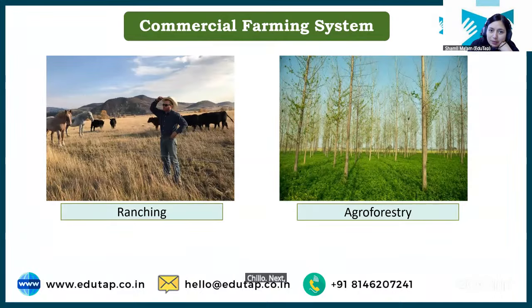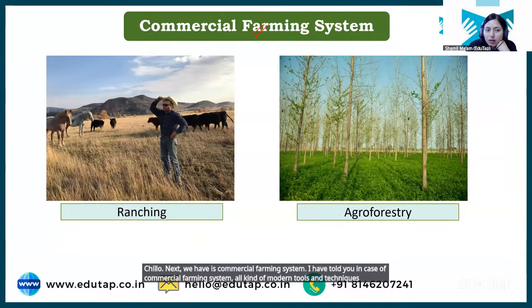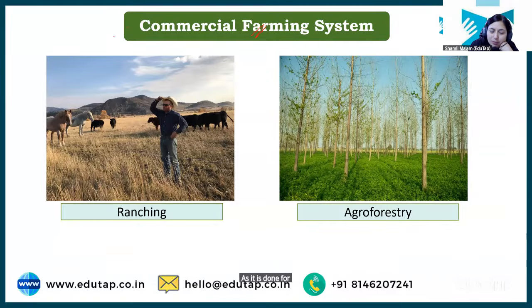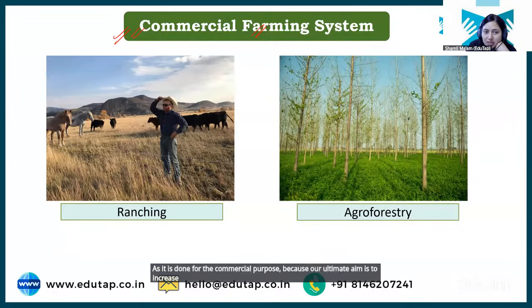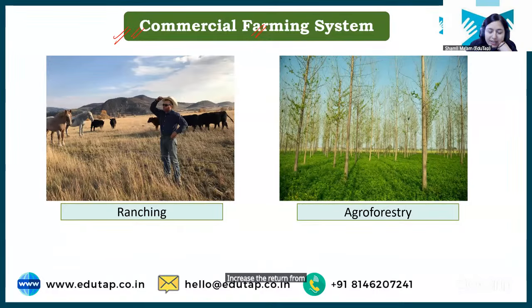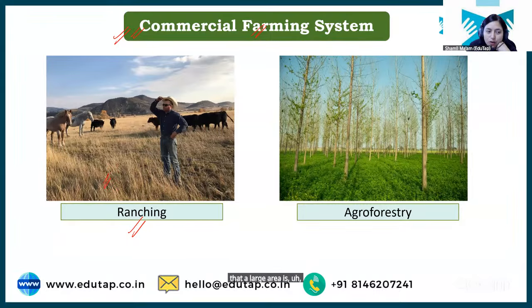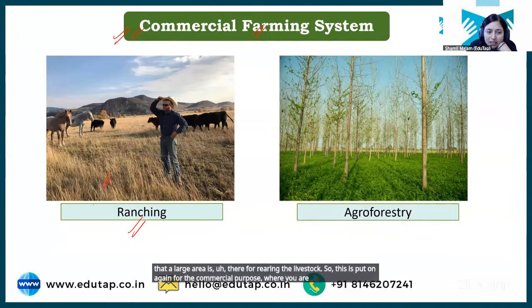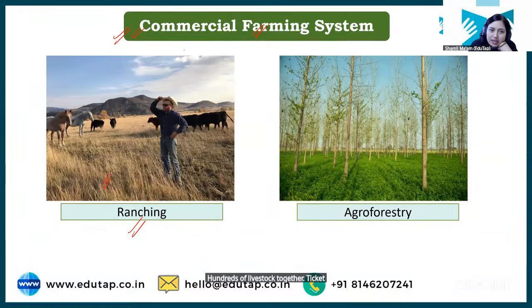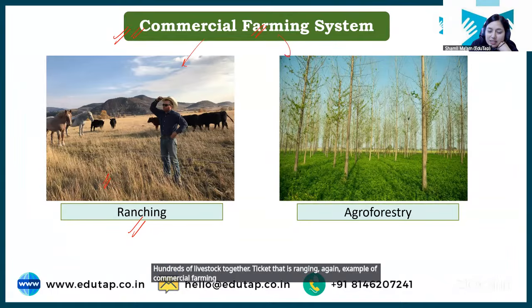Next we have the commercial farming system. I have told you in case of commercial farming system, all kinds of modern tools and techniques or modern ways of doing farming are adopted as it is done for commercial purpose, because our ultimate aim is to increase the return from the land, right? Example can be ranching. Ranching is where a large area is dedicated to rearing livestock, right? You can see in the picture also that a large area is there for rearing the livestock. This is done again for commercial purpose where you are rearing hundreds of livestock together. That is ranching, again an example of commercial farming system. Next we have agroforestry.